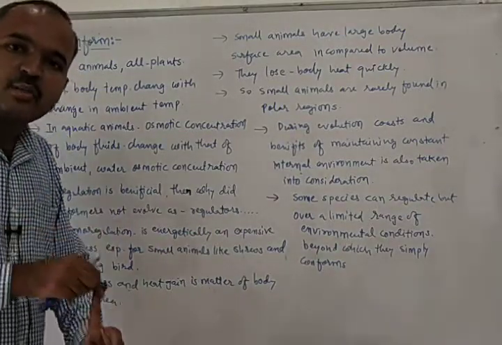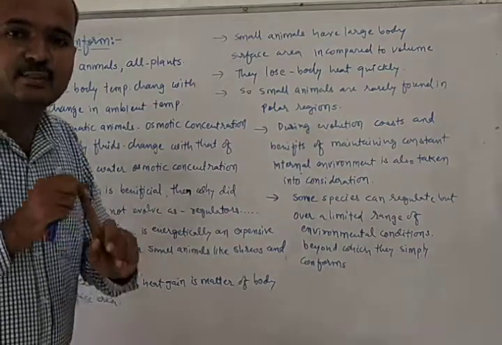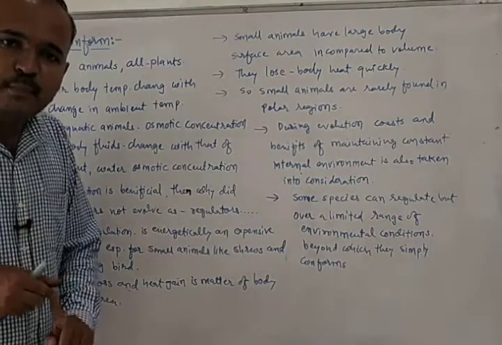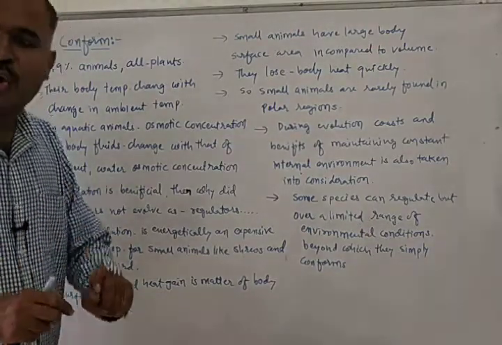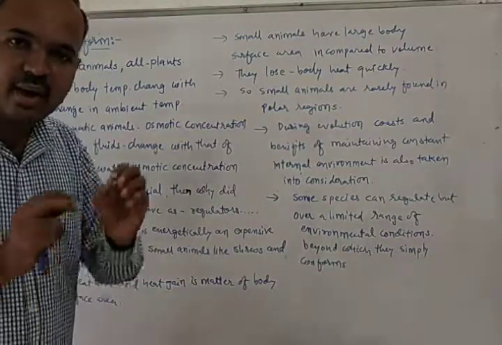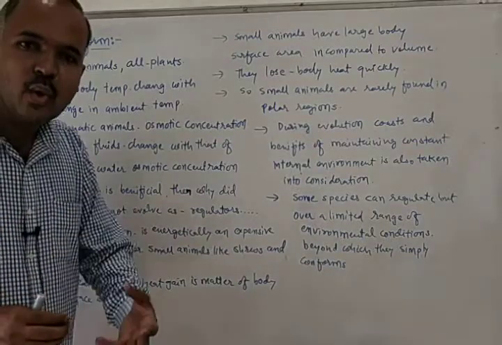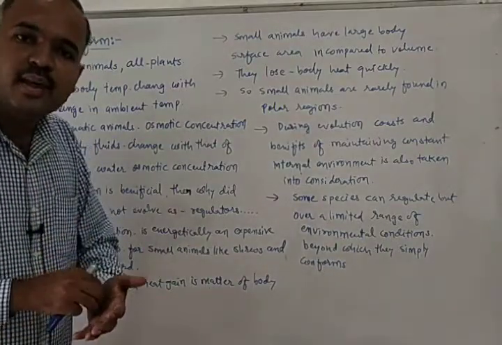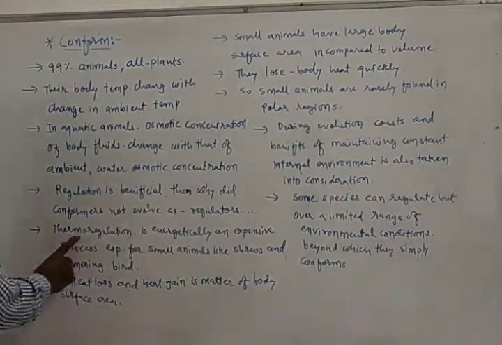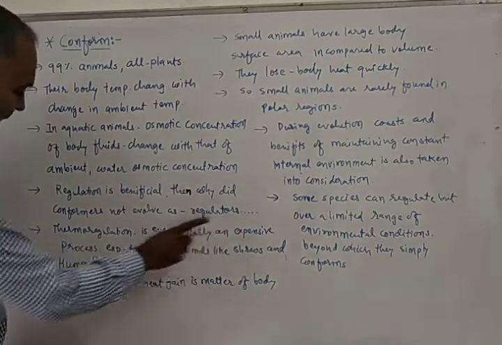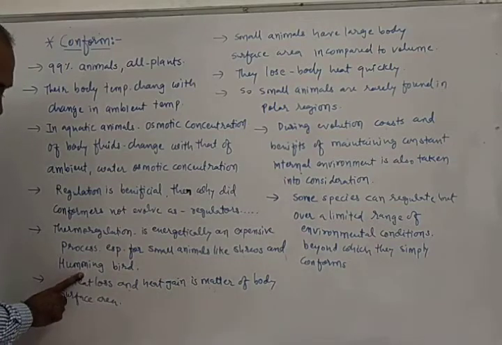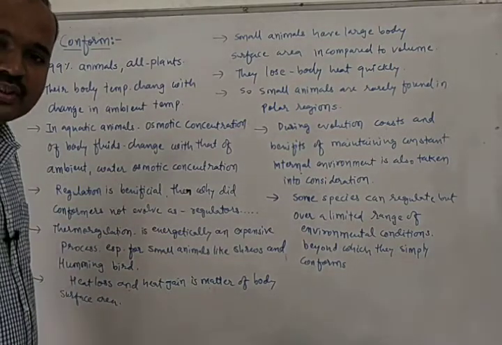But thermoregulation is energetically an expensive process, and this is especially true for organisms that are small in size, like shrews and hummingbirds.